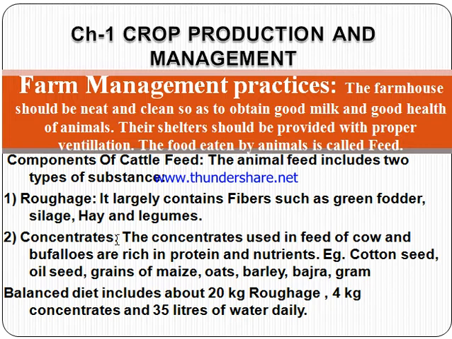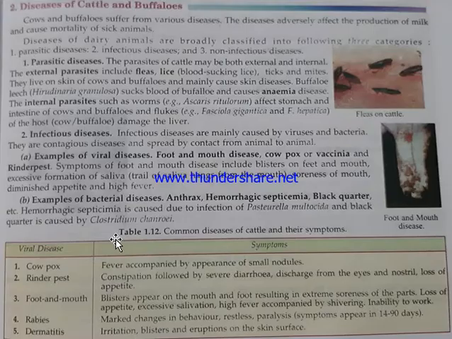A balanced diet includes 20 kg roughage and 4 kg concentrates with 35 liters of water. It is approximate. Next we are going to talk about the diseases of cattle and buffaloes. These are not so important, but generally we have to discuss only two diseases.